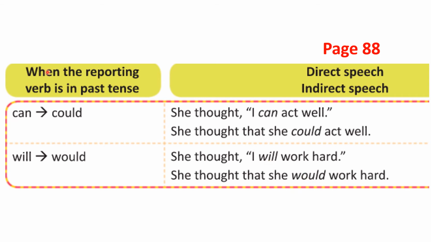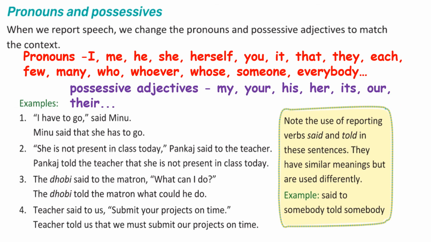Clear now? Yes. Okay, now we are in page number 89, pronouns and possessives. When we report speech, that is when we write in indirect speech, we change the pronouns and possessive adjectives to match the context. This we do automatically when we speak English.